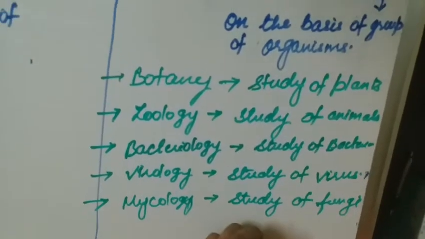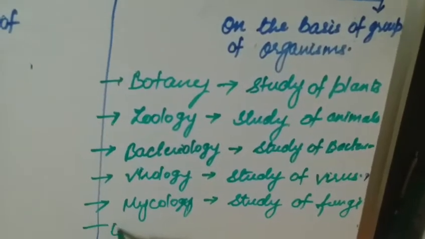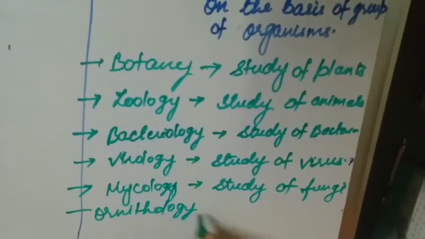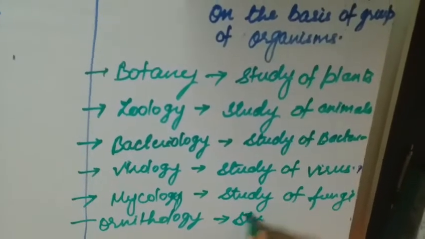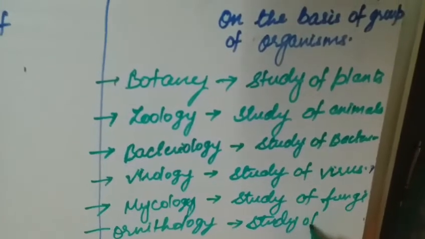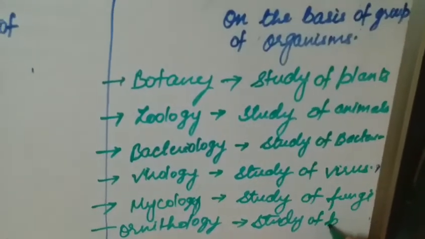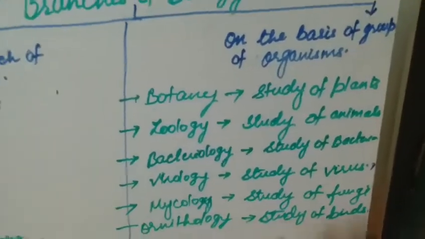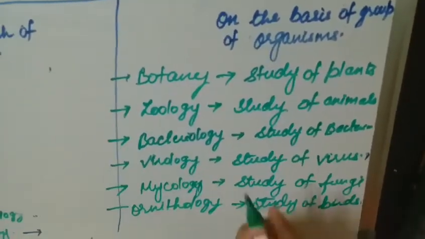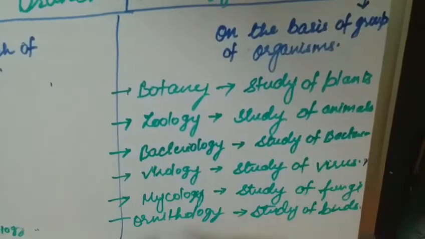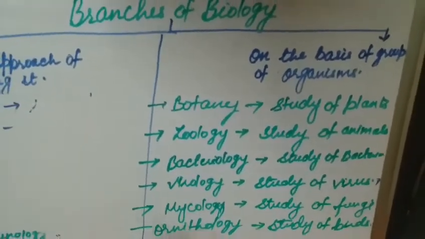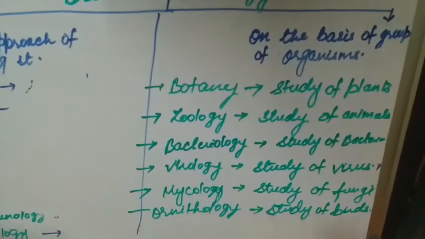Then comes our ornithology, that is the study of birds. Apart from this also there are a lot more on the basis of group of organism. So here we end our third topic, branches of biology.